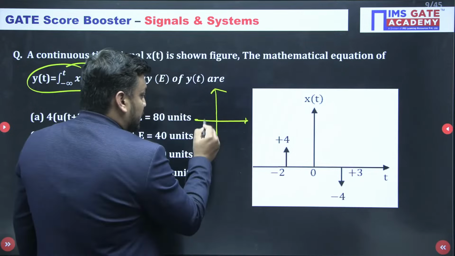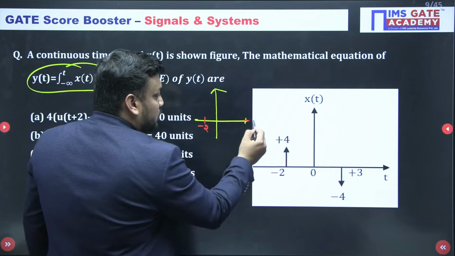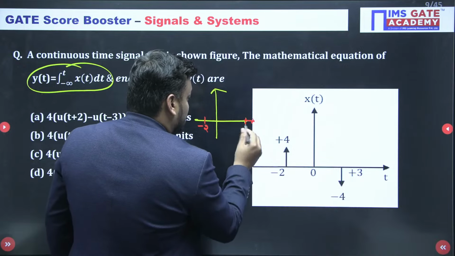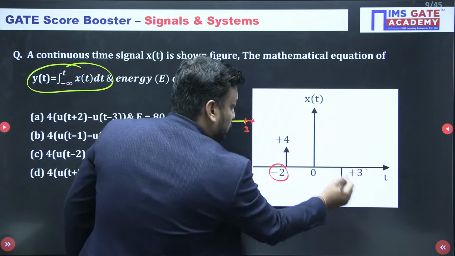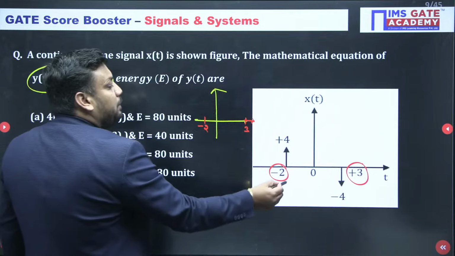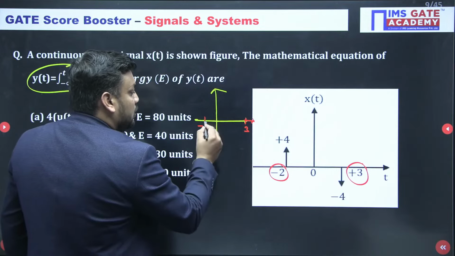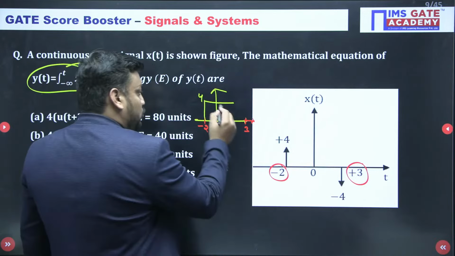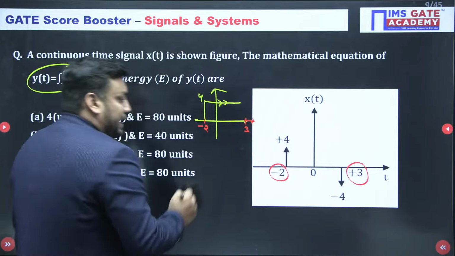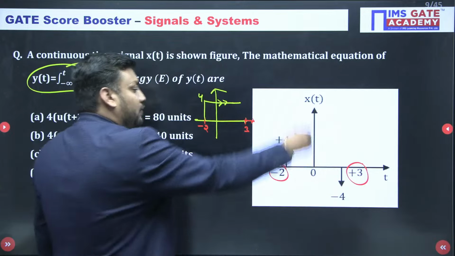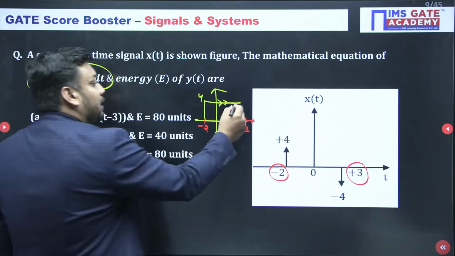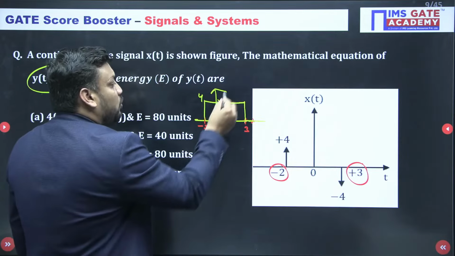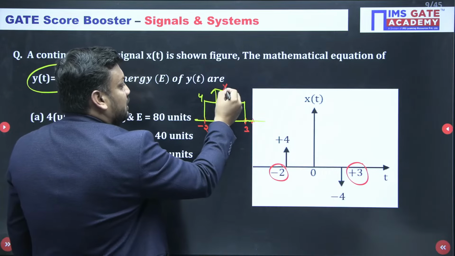I am starting my journey from -2 to +3, location I am talking about. Here we have a +4 weight of impulse, so you make a step of magnitude 4. But as soon as the +3 location comes, there will be a decrement of -4 impulse, so you make an inverted step. So for sure you will get a rectangular pulse. This is nothing but y of t.